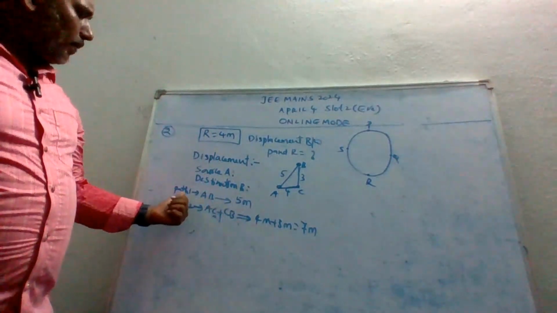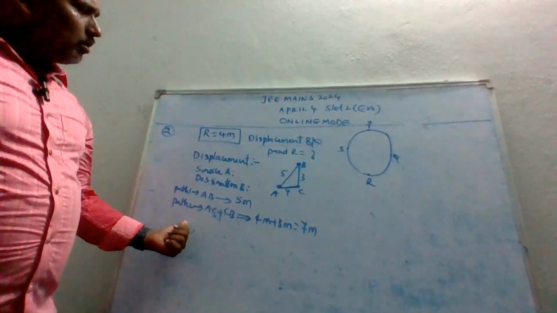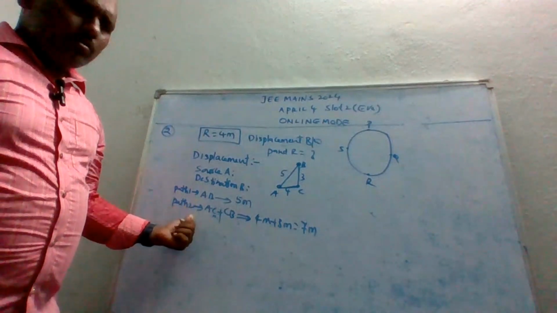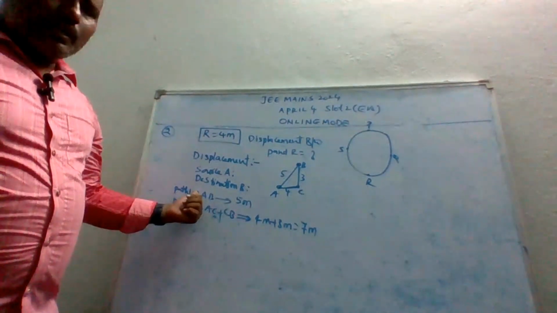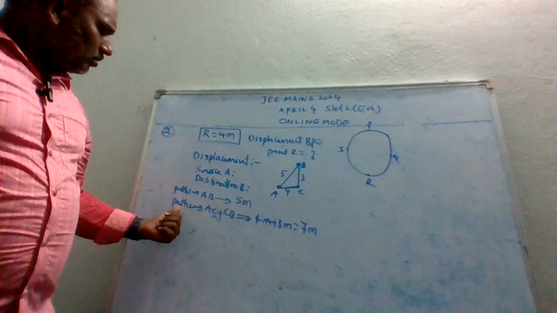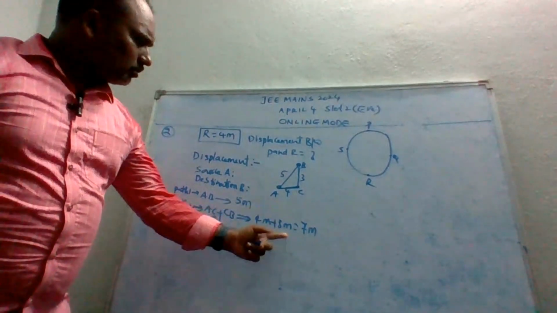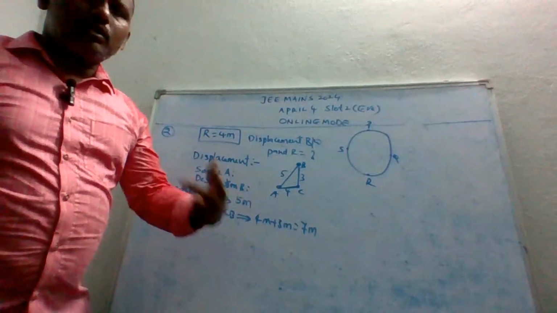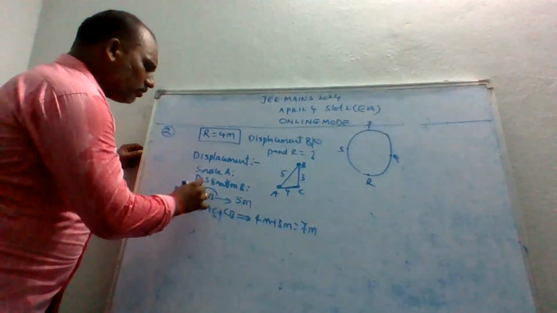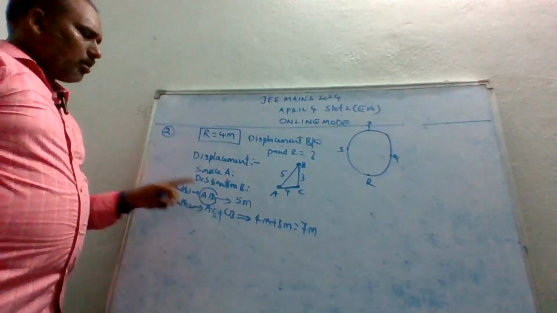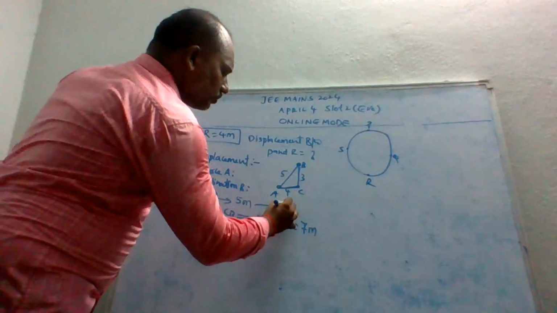We have 2 paths here, path 1, path 2. 2 paths are available. So one path has a value of 5 meters. Path 2 has a coverage of 7 meters. Among these 2 paths, which is the shortest path? So the AB path is called the shortest path. So AB is called displacement.